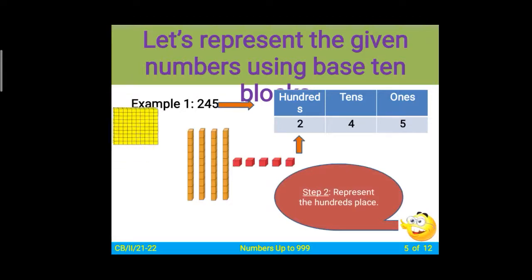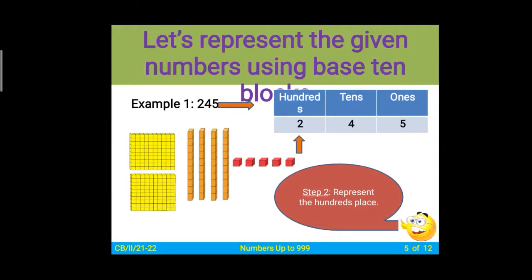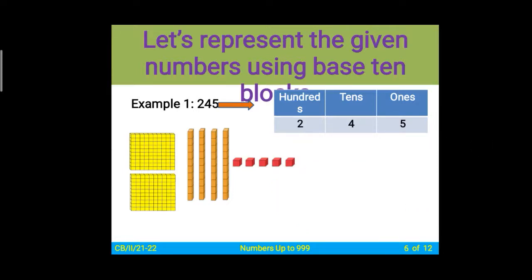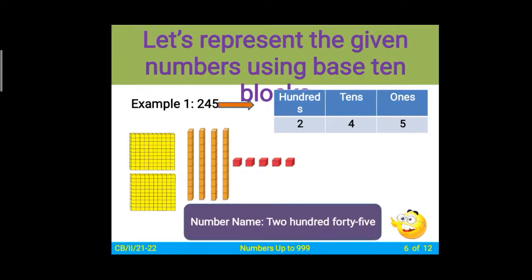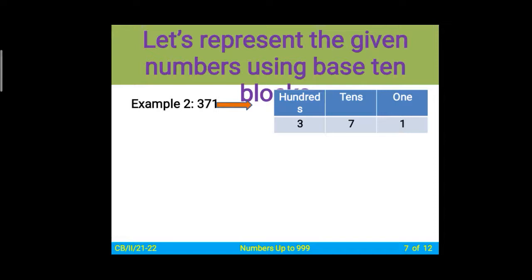So we have to add 200 blocks, 1 and the 2. So this is the block representation of 245. The name is 245.